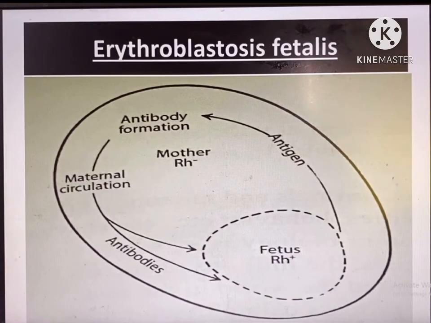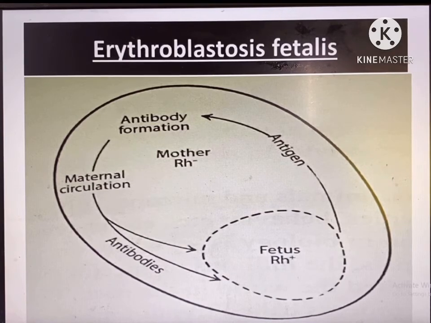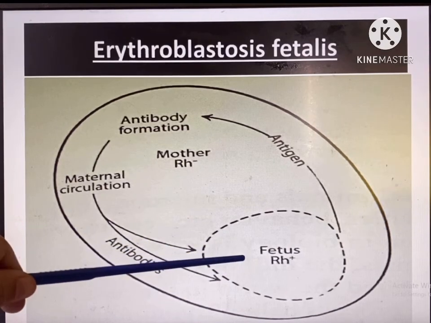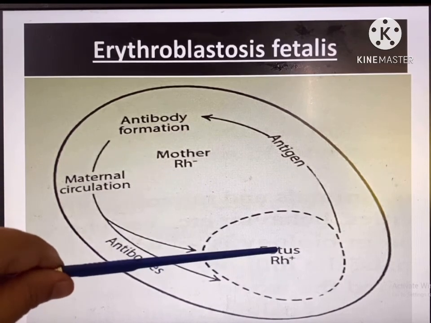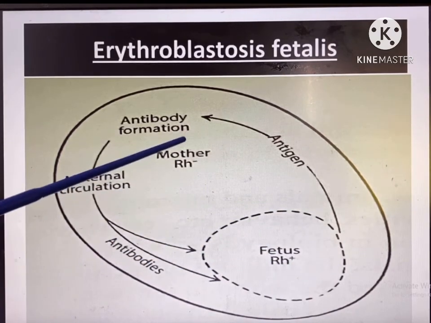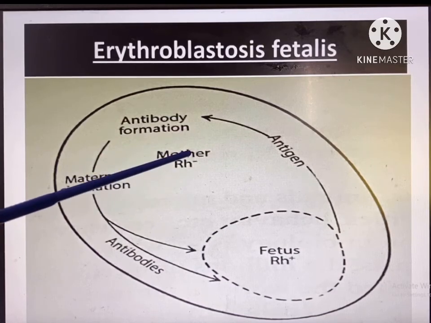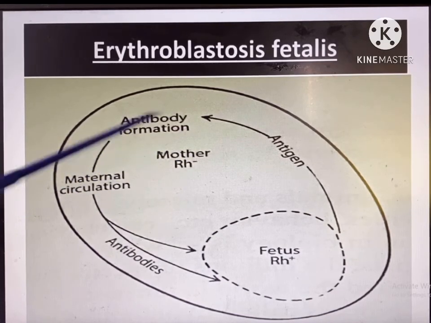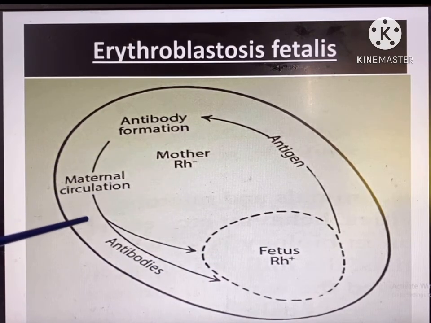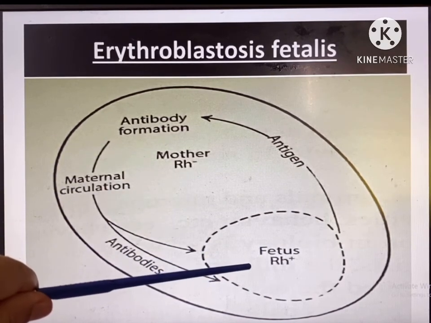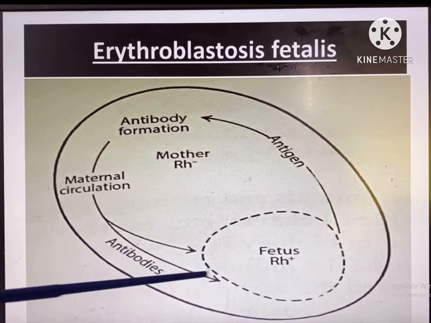Here is the common diagram you may use in your final exam when answering the conditions, symptoms and others for erythroblastosis fetalis. As you see, this is the Rh positive fetus and this whole thing is the mother's bloodstream. What happens at first? The antigens enter the mother's Rh negative blood, then antibody is formed against the Rh positive blood, then the maternal circulation carries it to the fetal circulation once again along with the antibodies.